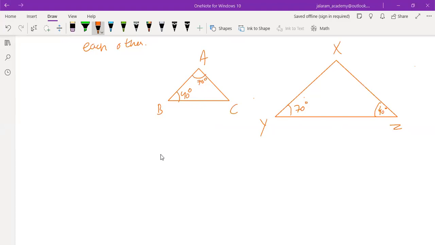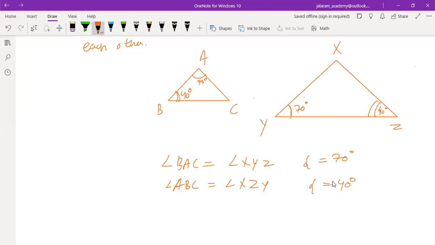So first angle, if we observe 70 degree, so we write angle BAC equals to this angle XYZ. Reason, we write both equal to 70 degree. Second, angle ABC equals to angle XZY. Why? As both equal to 40 degree.